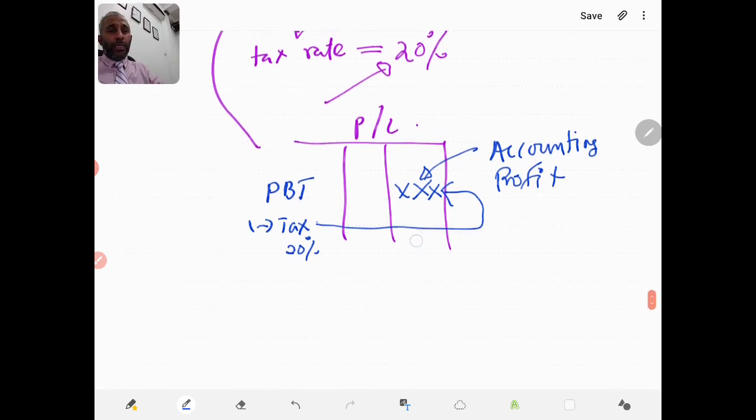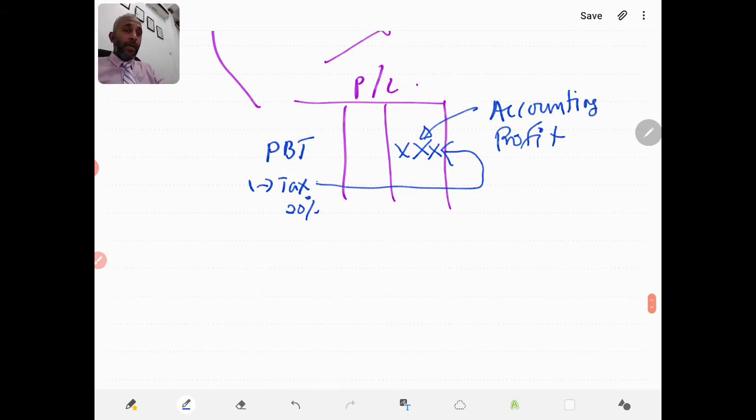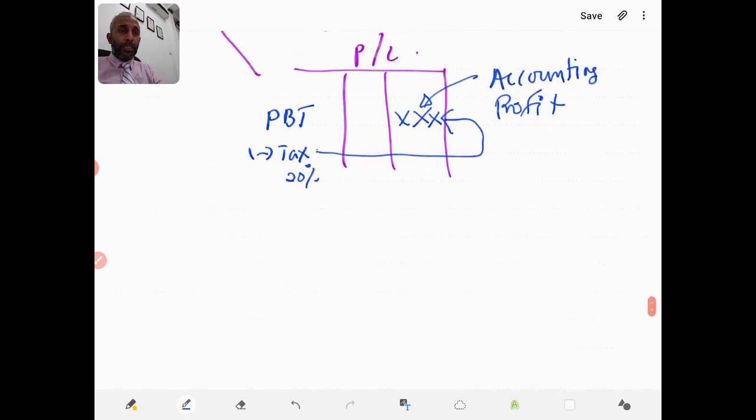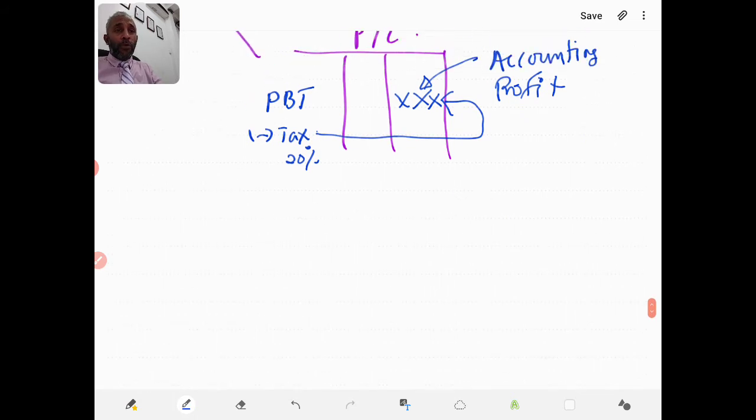What generally happens is, when we submit the profit arrived at by the accountant to the tax department, they may not accept the calculations we accountants made in arriving at the tax.